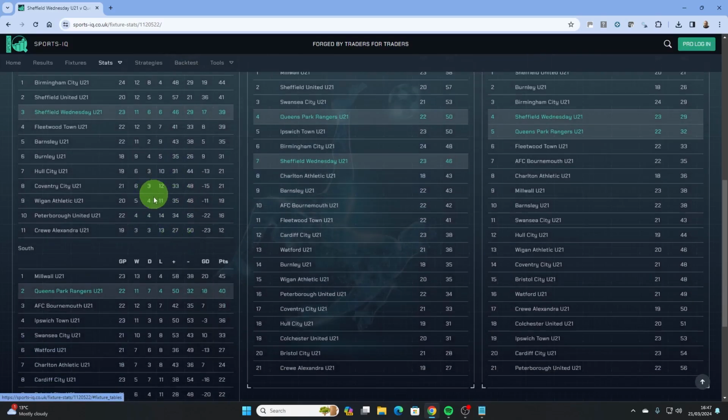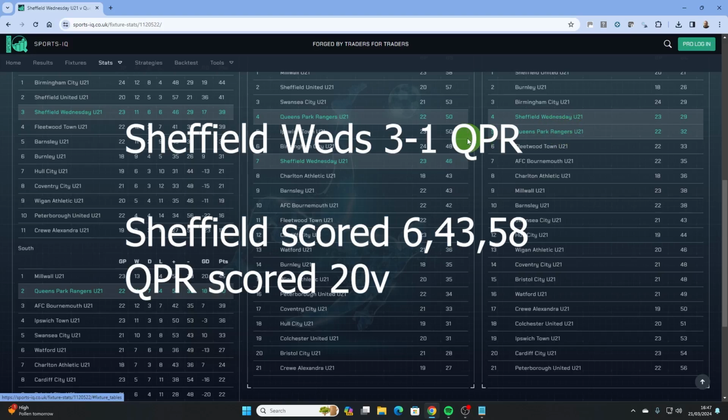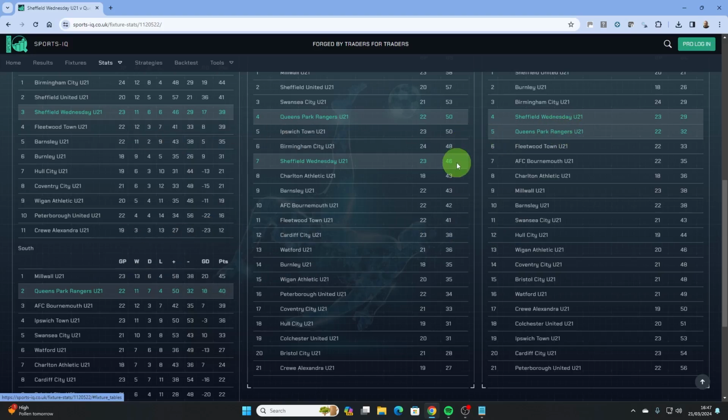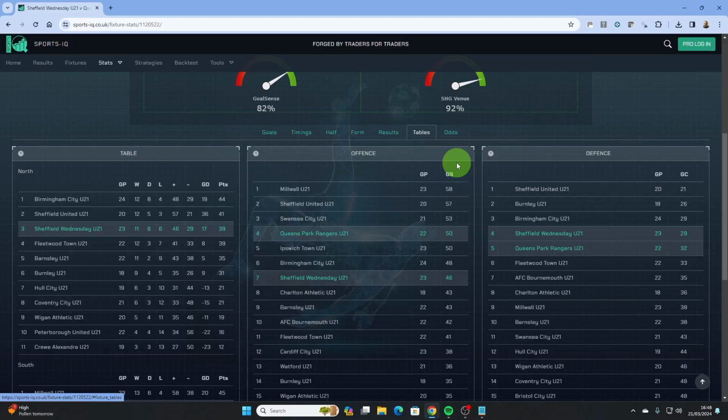We can see that both teams are in the upper reaches of their respective divisions. Both are also in the top half of goals scored and next to each other in the table for defence. By the time this video is released, this game would have been played, so it would be interesting to see exactly what's happened. That is how to use data to profile an individual game.